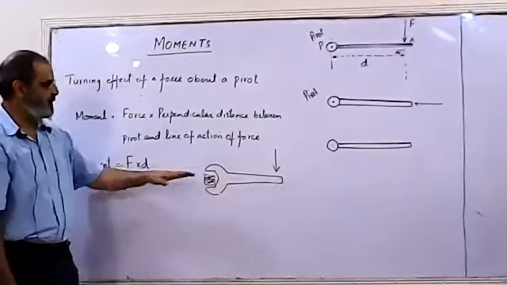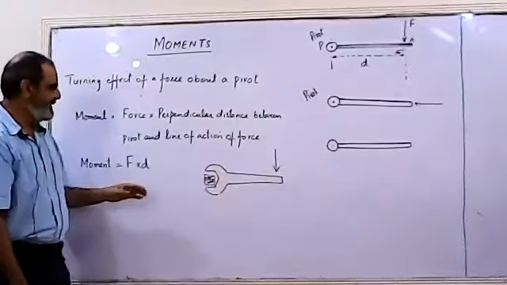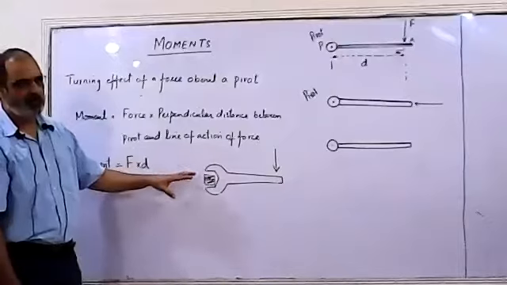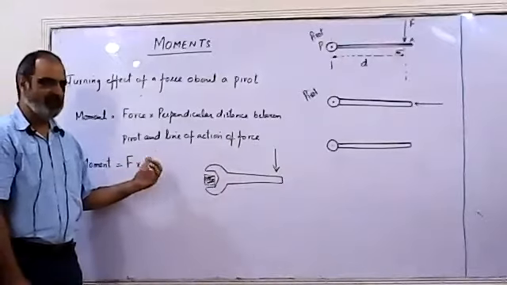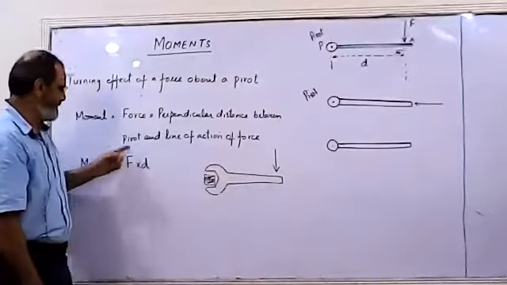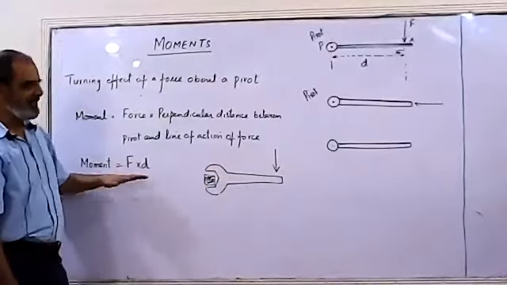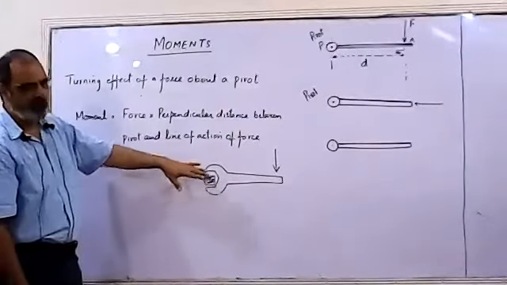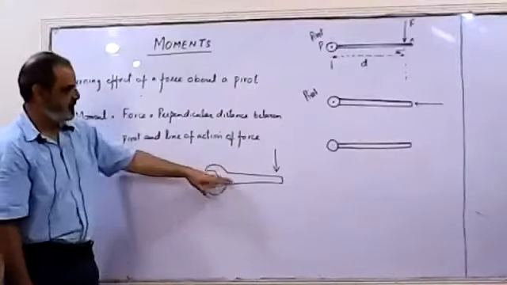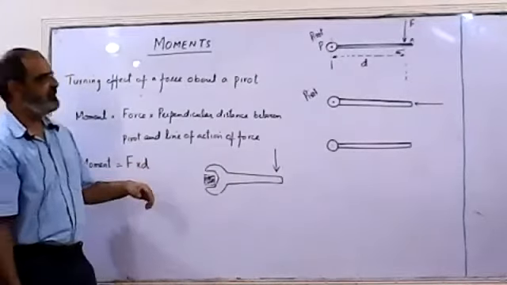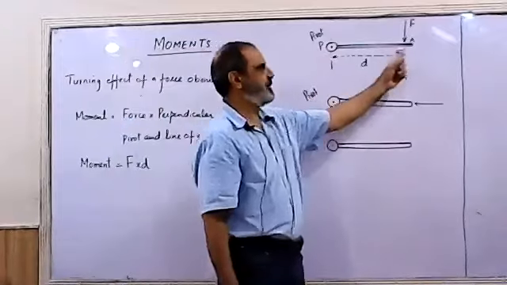Then in this case, if we are using the longer handle, it is easier to rotate the nut or bolt clockwise or inward, to tie it or to untie it. If we use the longer handle, we need lesser force. It becomes easier to tie or untie the bolt. So remember, D is the perpendicular distance between pivot and line of action of force.